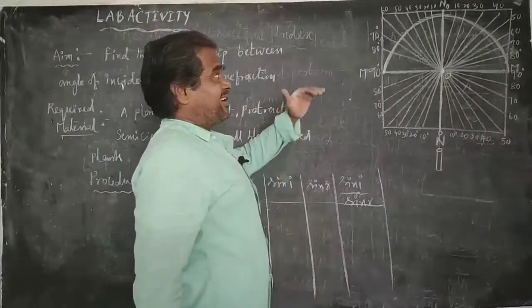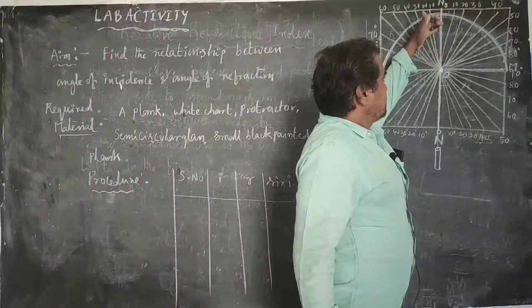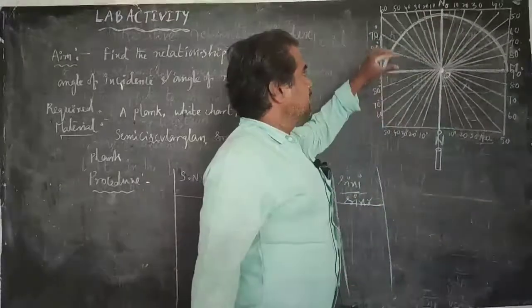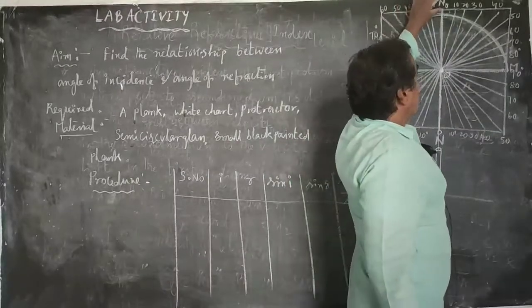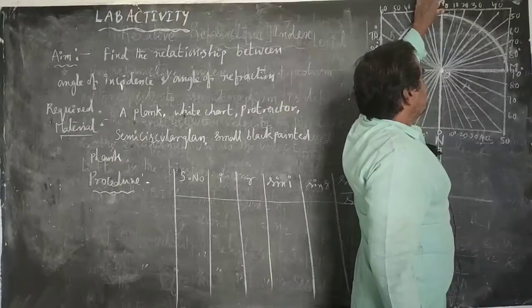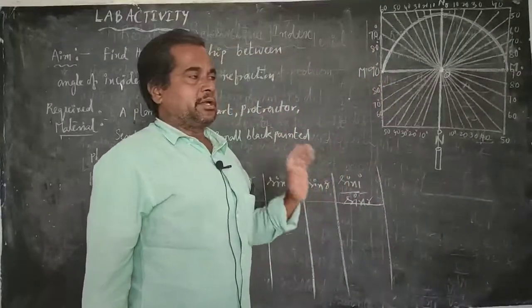If we are not able to see the refracted ray, we put one black colored wooden plank at the edge of the glass to get the direction of the refracted ray.